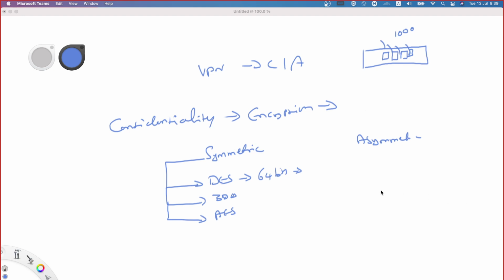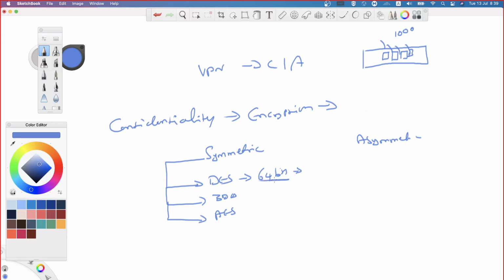Okay, so we have this. The key size, what I said, is 64 bits, but probably when you are reading the books, you could see only 56 bits. Both are correct. How come you can have two answers for a single question? It's quite possible. When I say the key size is 64 bits, but the usable key size is only 56 bits. How come? Because for every byte, one bit is reserved for the parity.